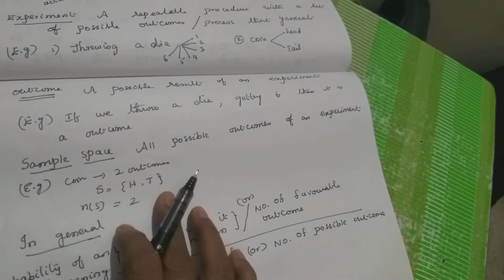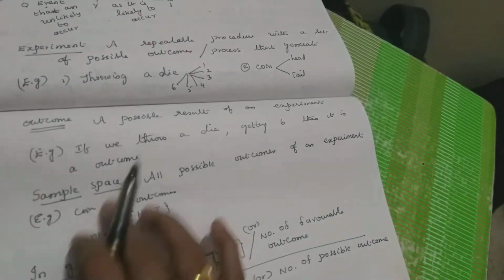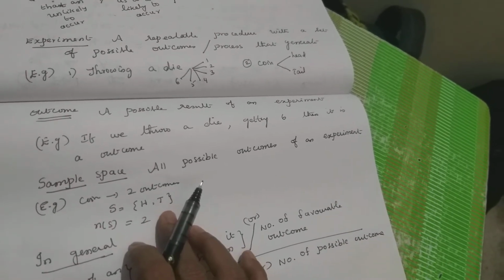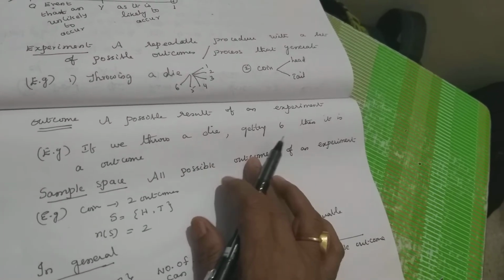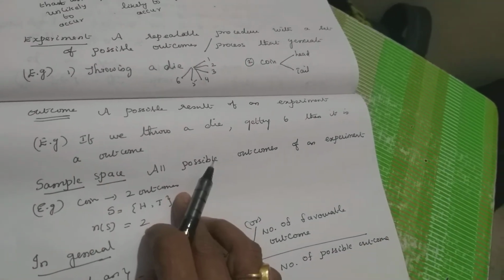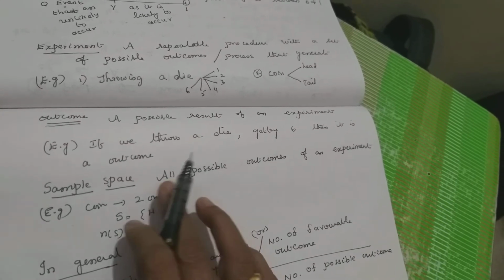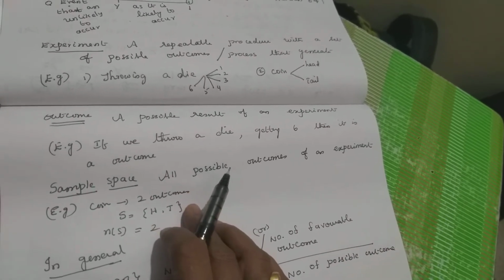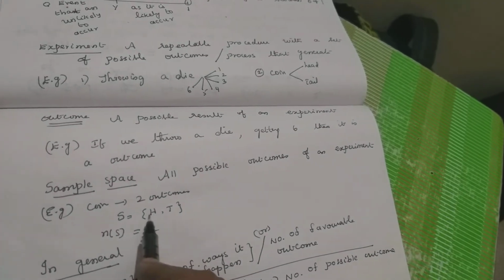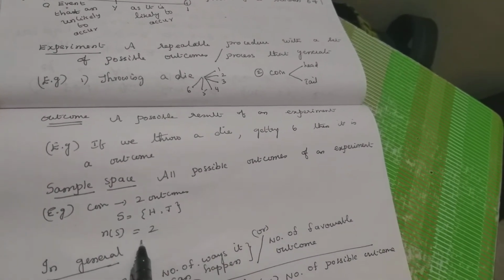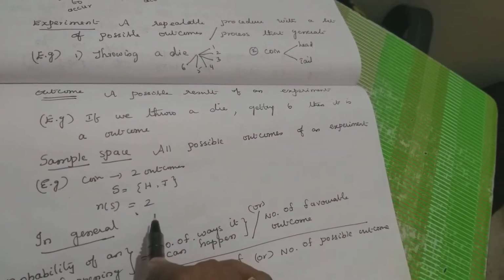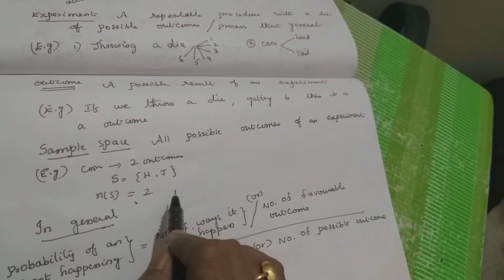Now what is sample space? All the possible outcomes in that experiment is called the sample space. All possible outcomes of an experiment. For example, if you take one coin, what are the possible outcomes there? Head or tail. It is called the sample space. So how many possible outcomes here? 2. So 2 is our sample space when you throw a coin once.